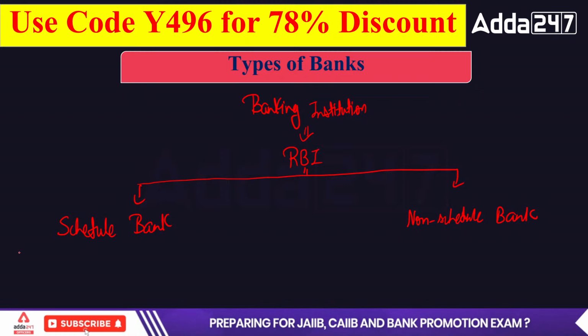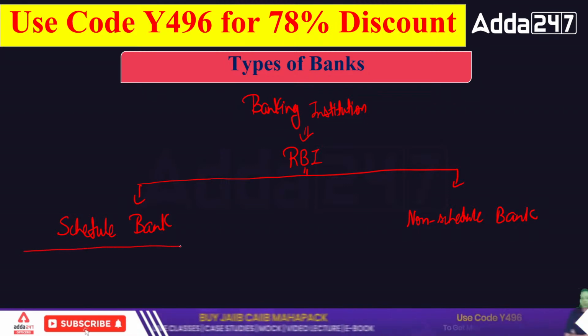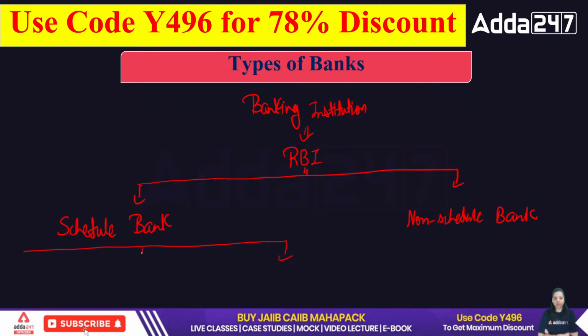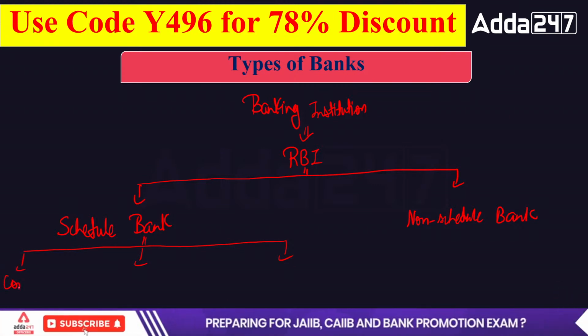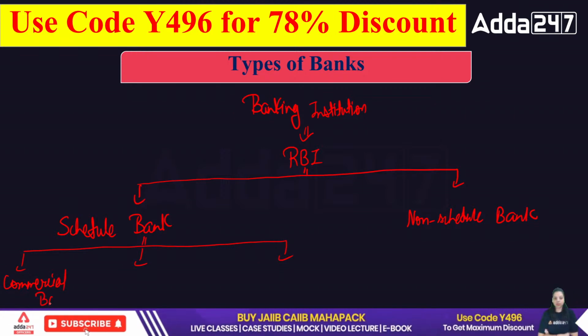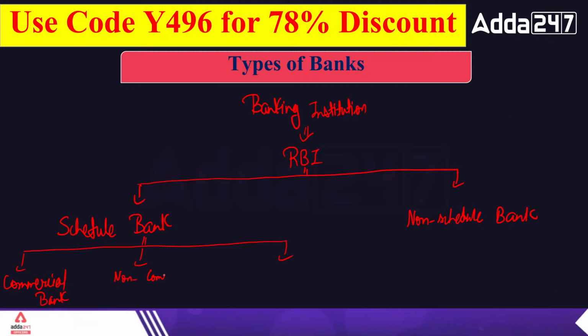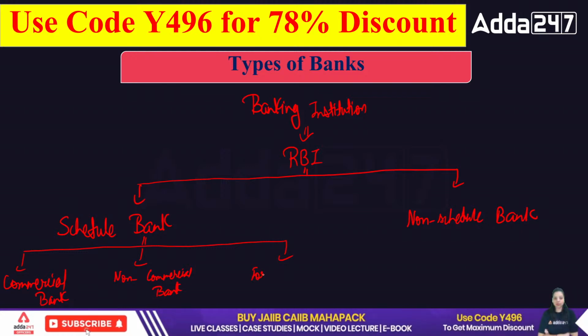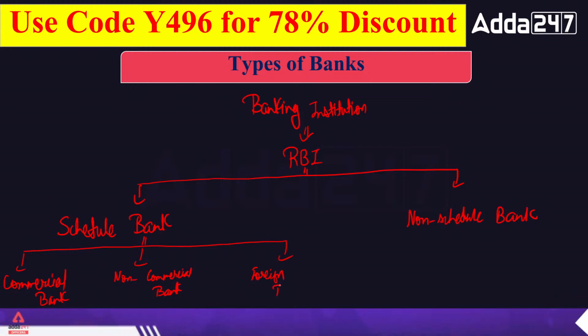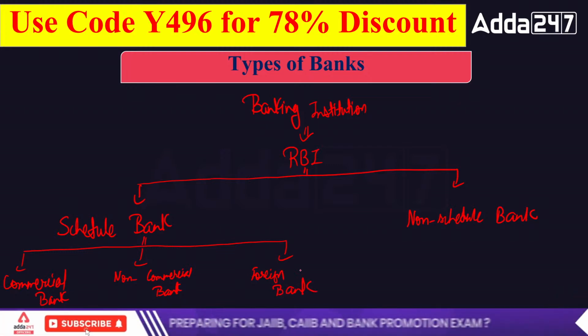Now the scheduled bank is further divided into three categories: commercial bank, non-commercial bank, and foreign bank.